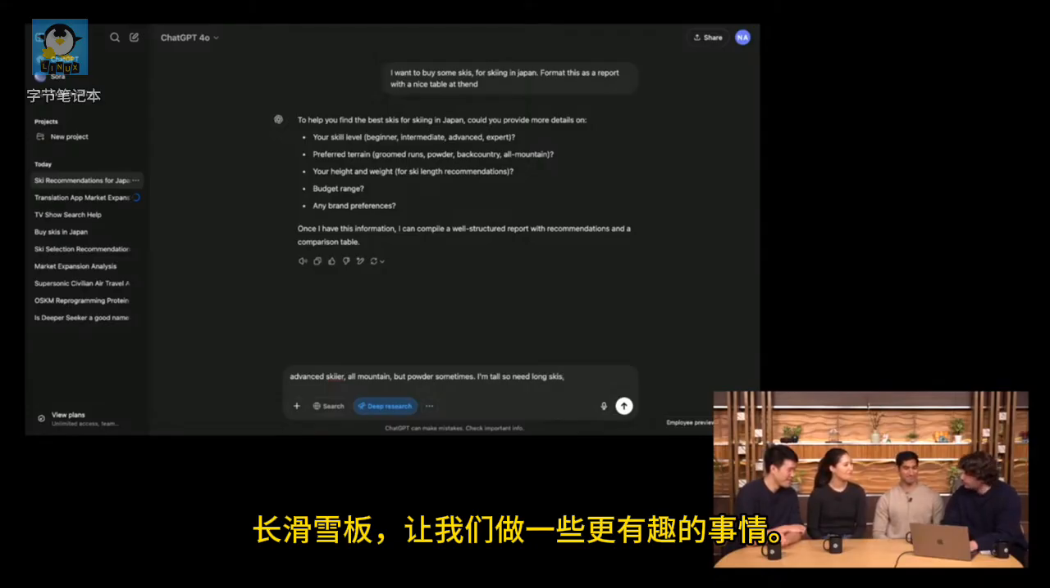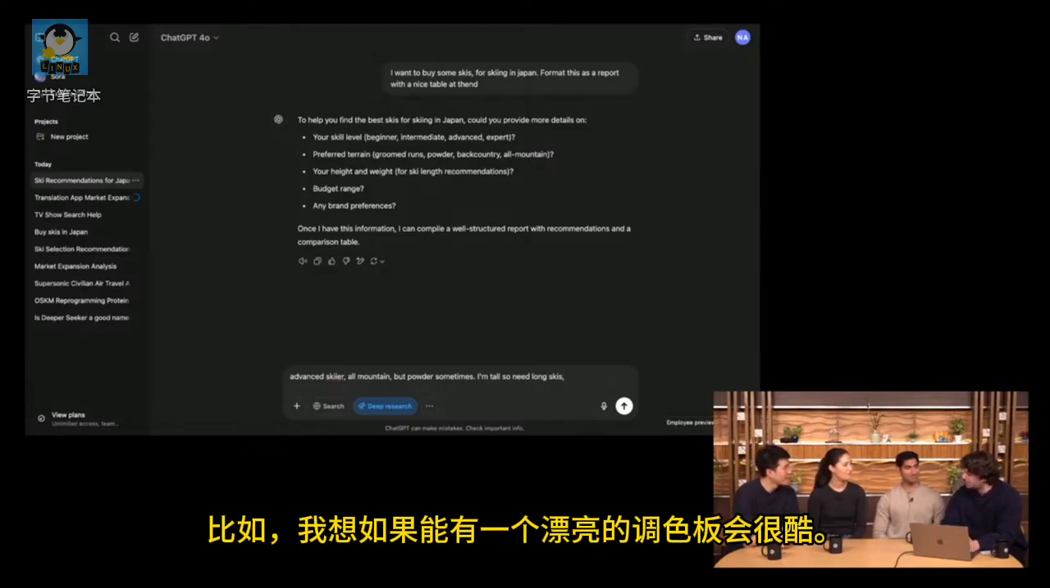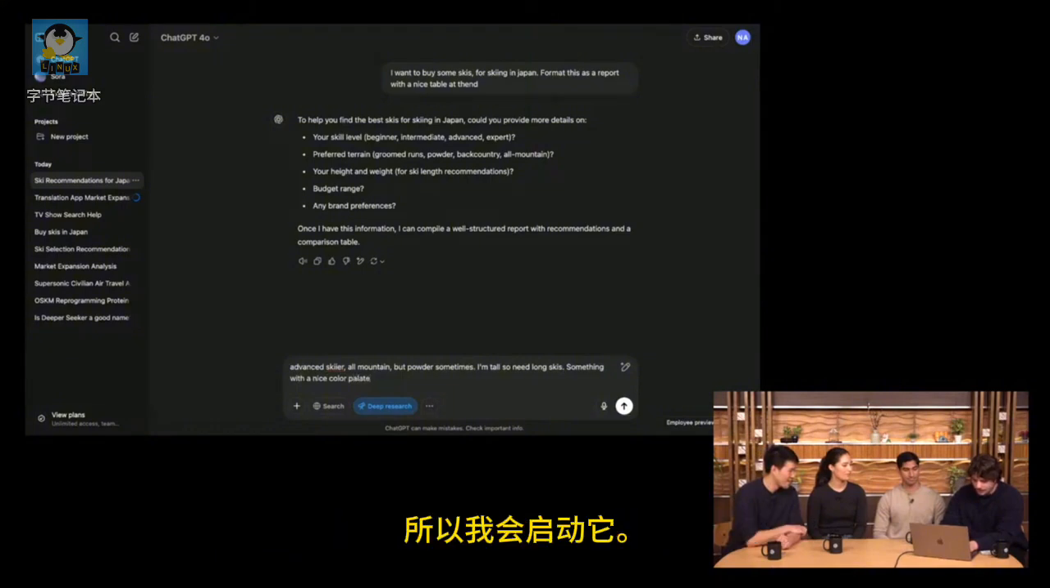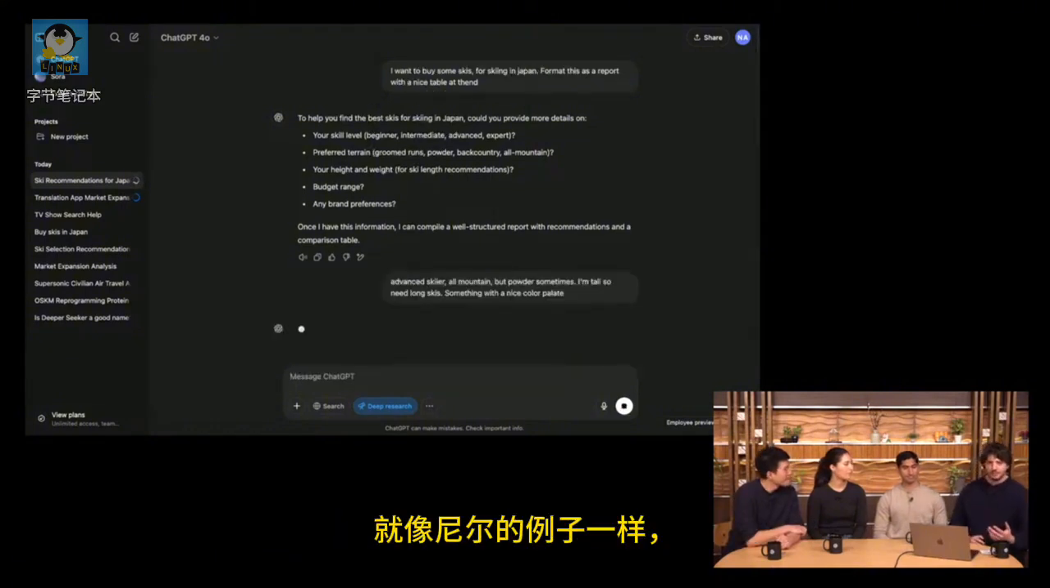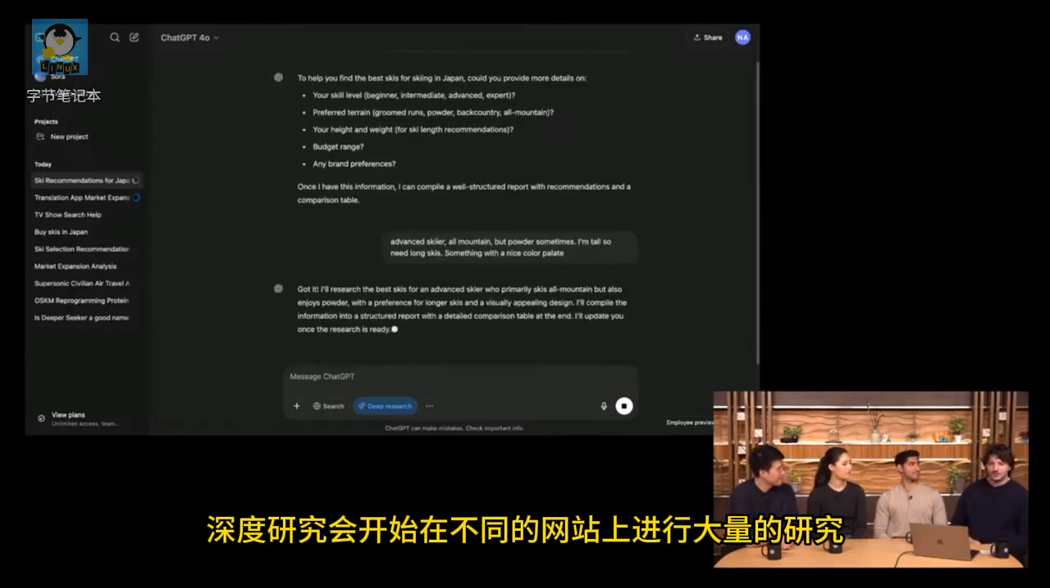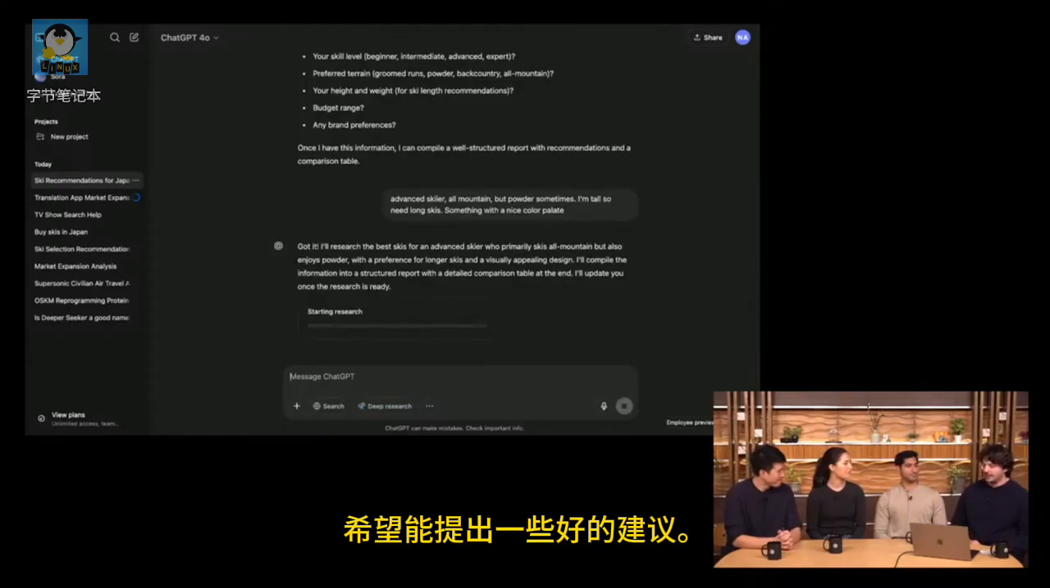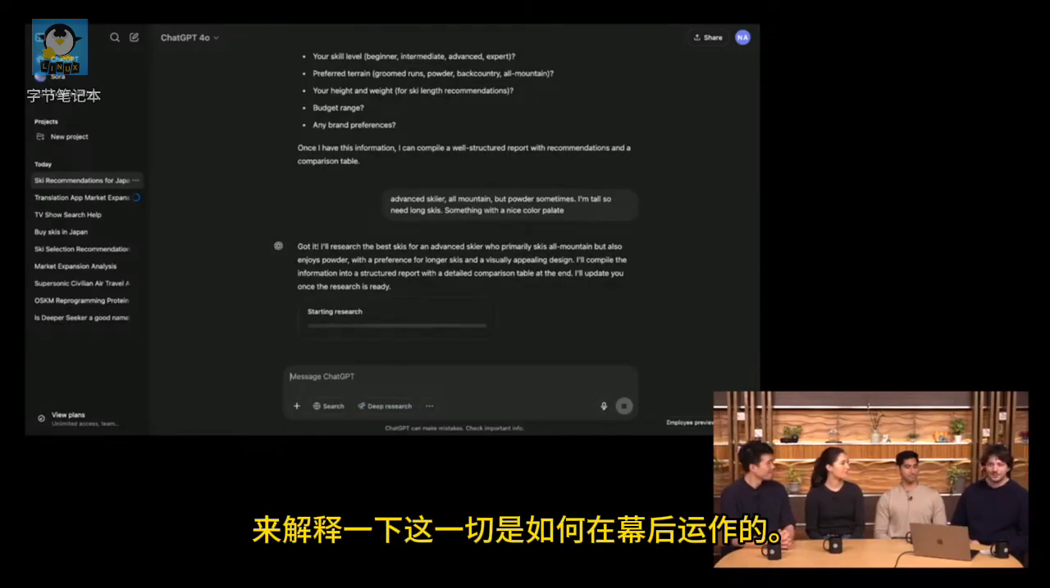And let's do something more fun, like maybe, I guess it'd be really cool to have a nice color palette. So how about something with a nice color palette. And so I'll kick this off, and just like in Neil's example, deep research will go off and do a bunch of research on different websites on the internet, and hopefully come back with some good recommendations. So I'll hand it off to Isa to explain how this all works under the hood.